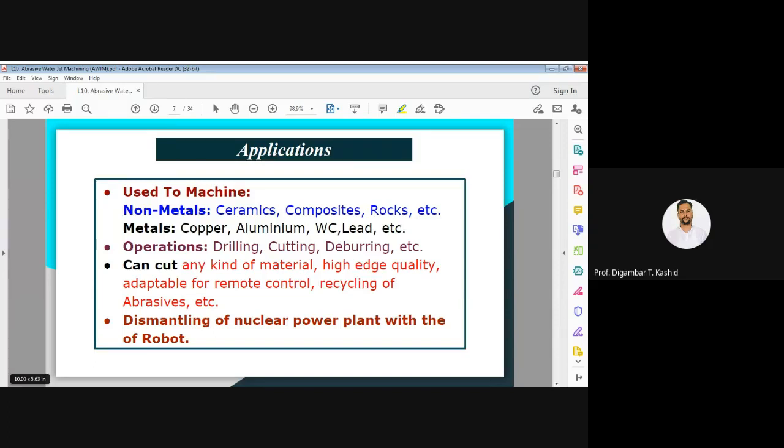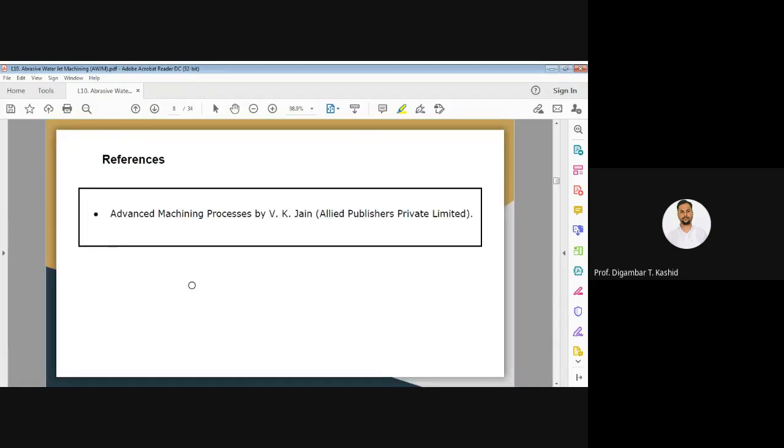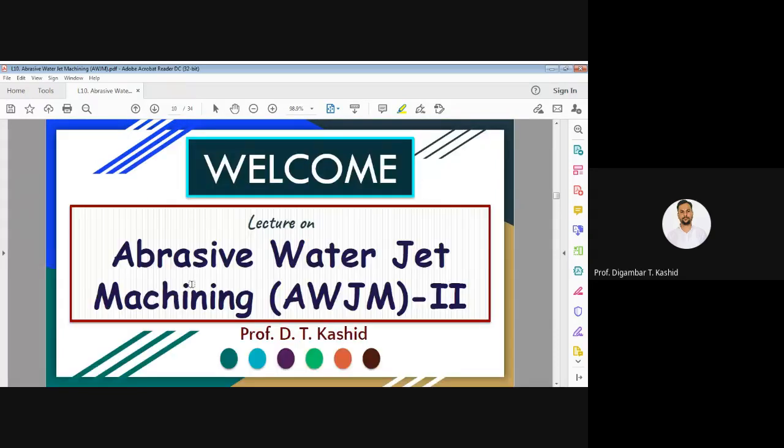The operations are drilling, cutting, and deburring. So these are some applications. So this is about part one.